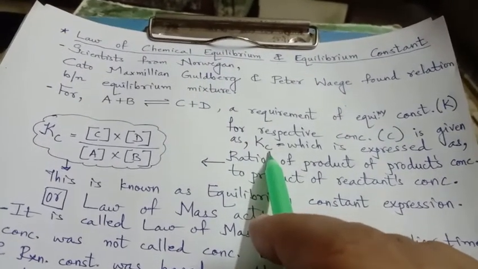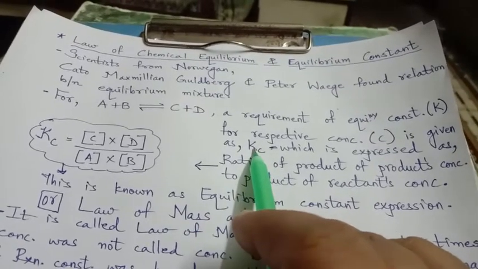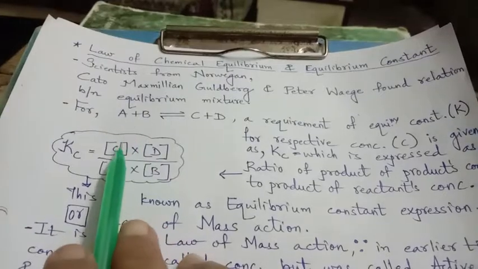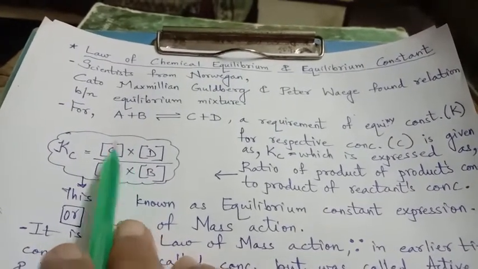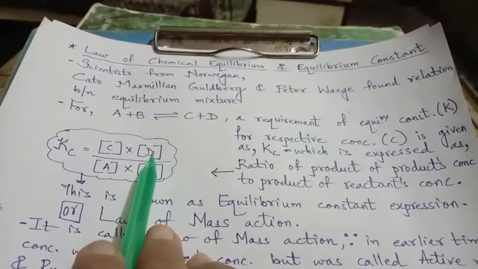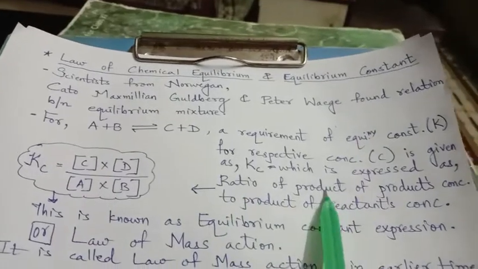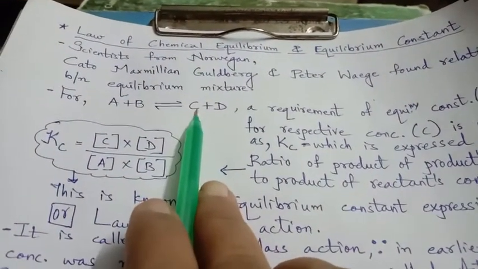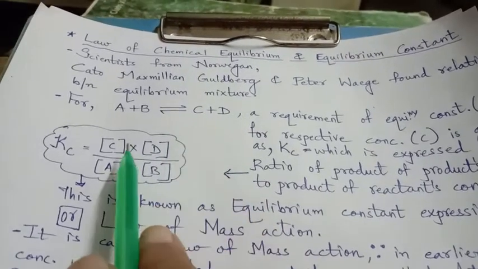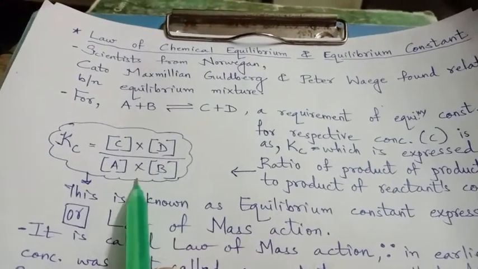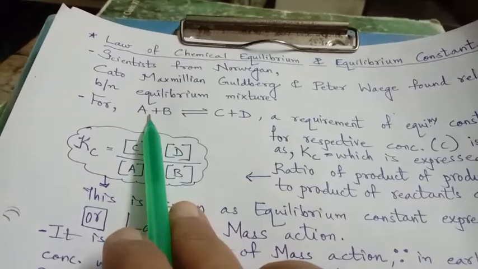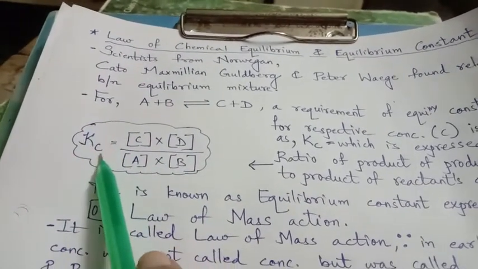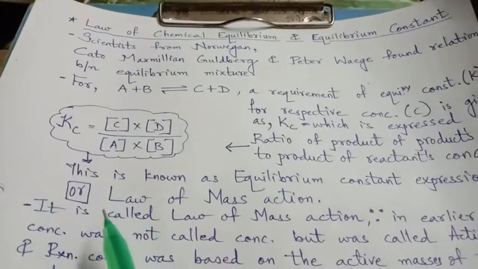C is concentration, K is equilibrium constant, which is expressed as the ratio of the product of the concentrations of the products of the reaction, divided by the product of the reactants, that is A into B, which is termed as the equilibrium constant.